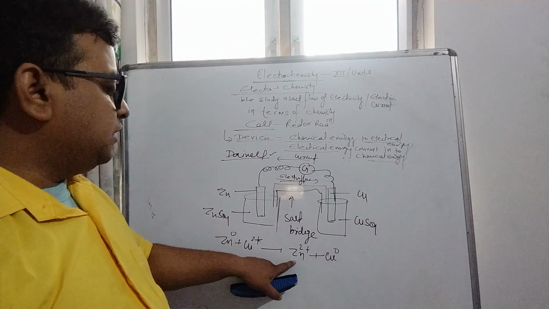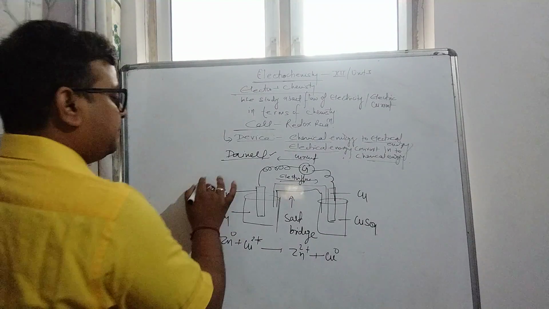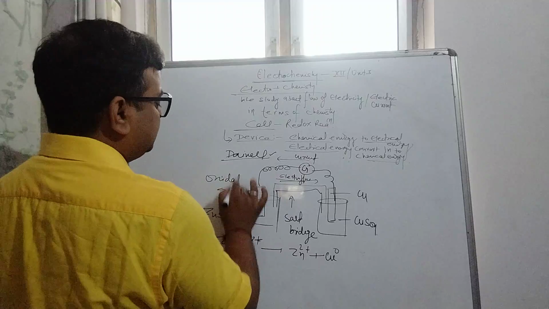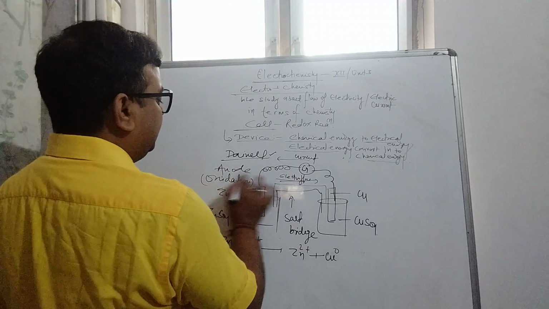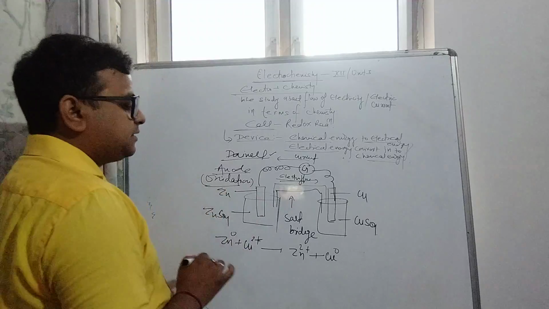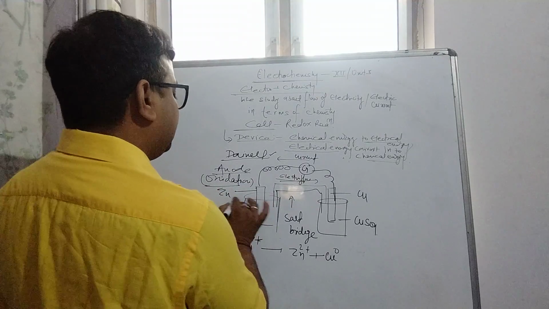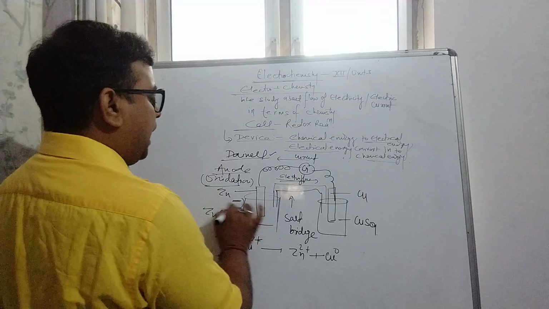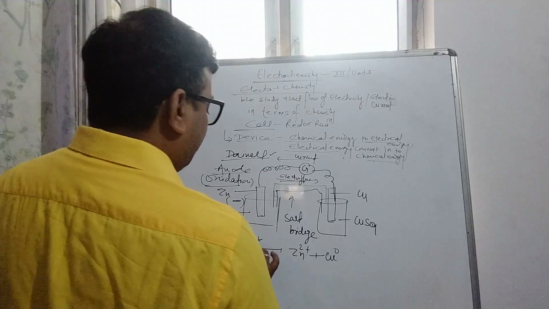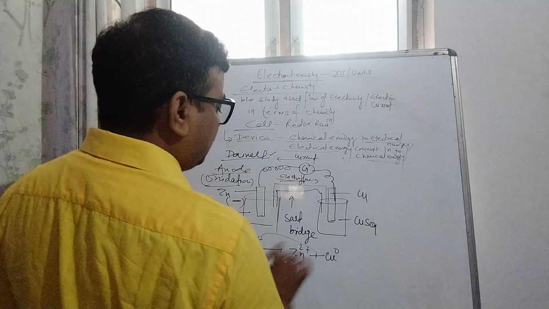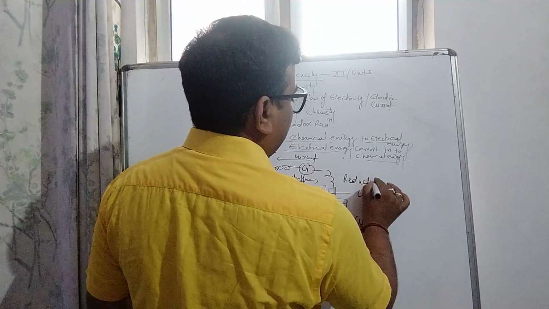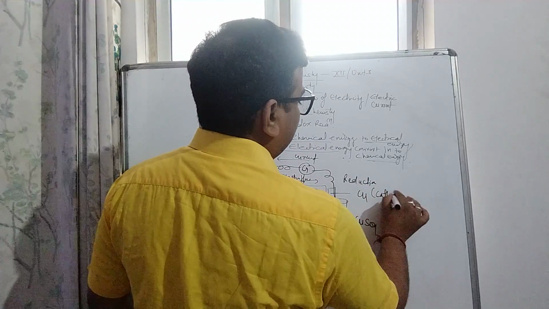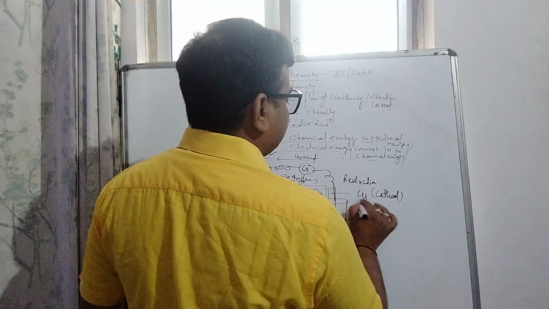Zinc is converted into zinc positive ion, which means oxidation takes place here. It is known as the anode. In a Daniell cell, where oxidation takes place, that is the anode, indicated by the negative sign. Copper undergoes reduction, so here reduction takes place. It is known as the cathode, represented by the positive sign.